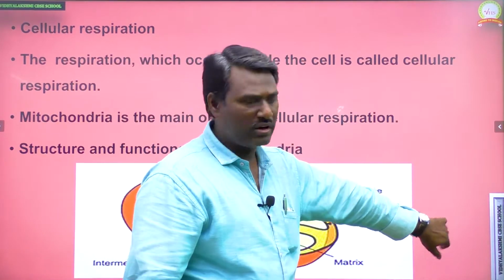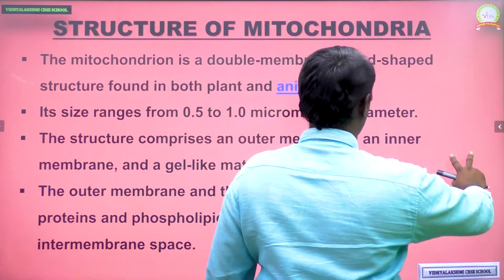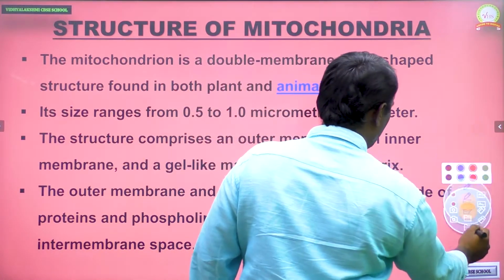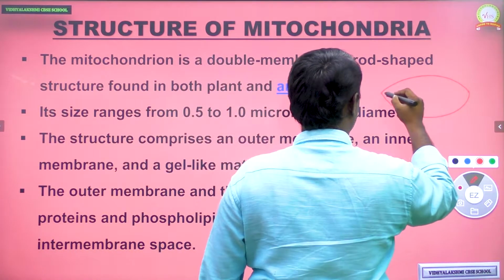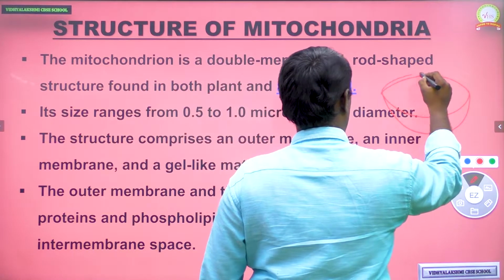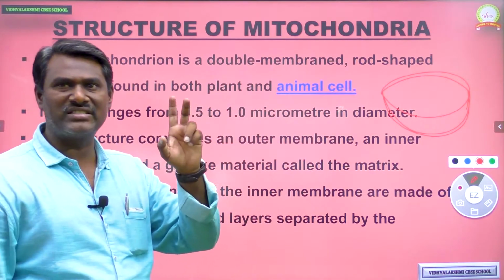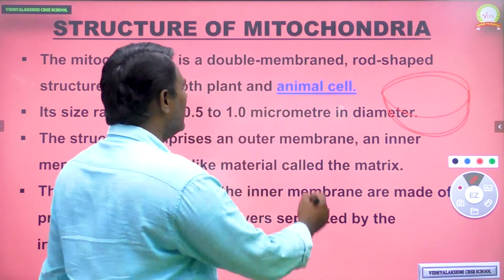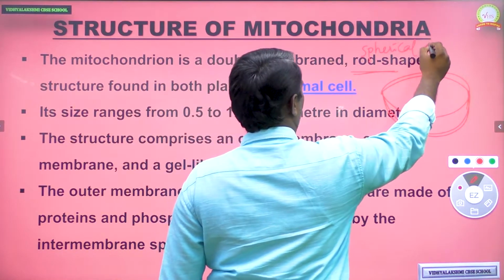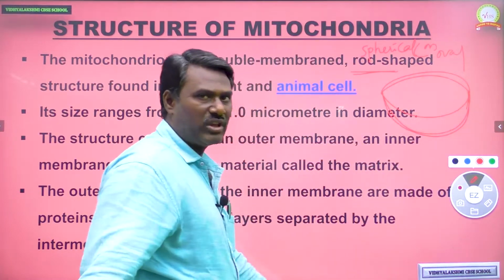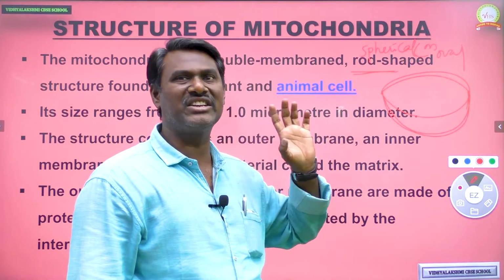Now we can see briefly the structure of mitochondria. As you can see, mitochondria are a double membrane structure. Just now we have seen the double membranous structure like this. So mitochondria consist of two membranes and are rod shaped, spherical shaped, or oval shaped, any one. Some cells have rod shaped, some spherical shaped, and some disc shaped organelles.